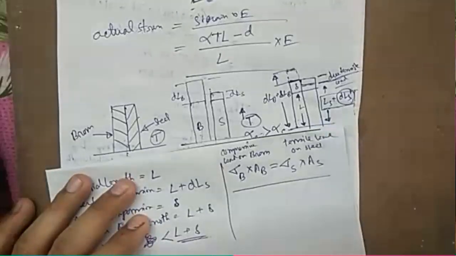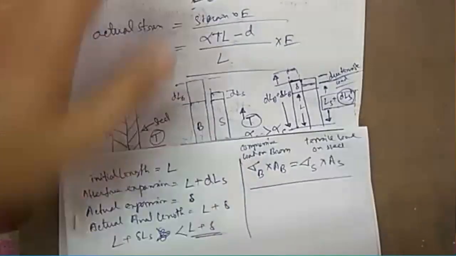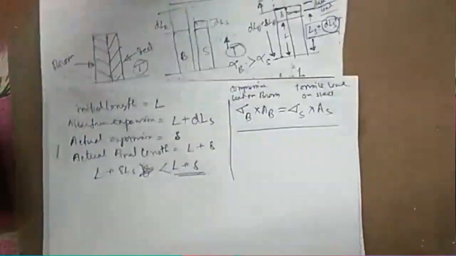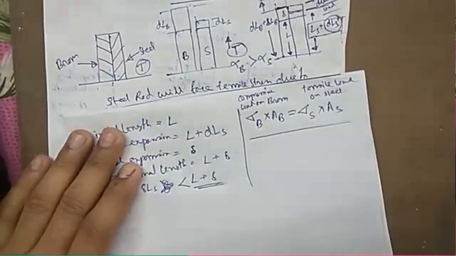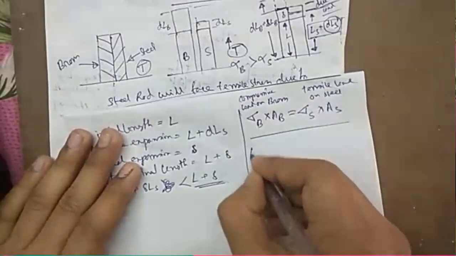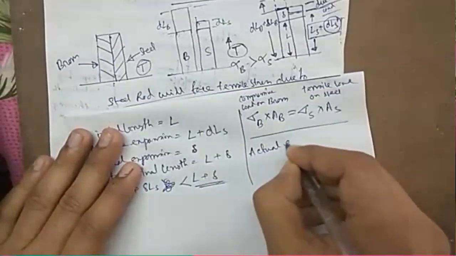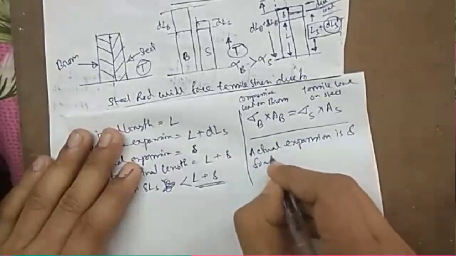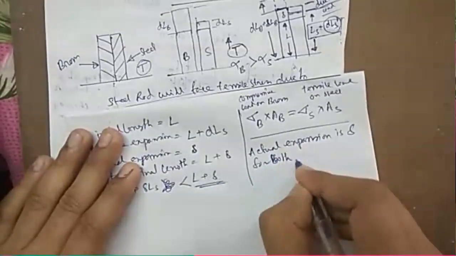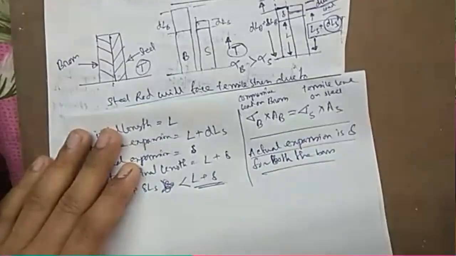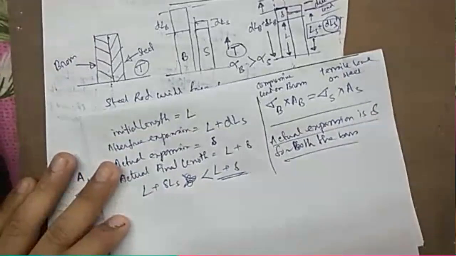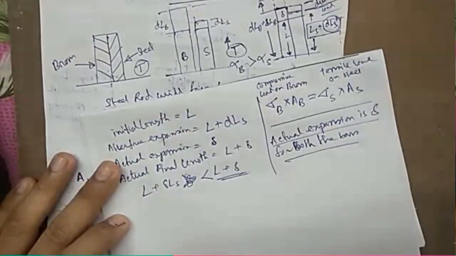Okay, fine. Now we go to our next condition. What is our next condition? The expansion is equal for both the bars. Actual expansion is delta for both the bars. That is the condition. Actual expansion is delta for both the bars. This is our second condition. Now, finally, what is delta?